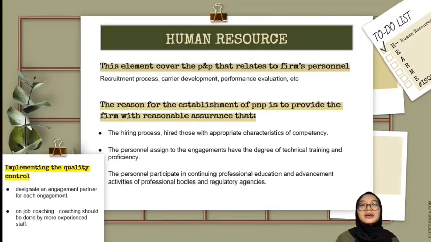So in this slide, you can see examples of how the firm implements quality control using the element of human resources.